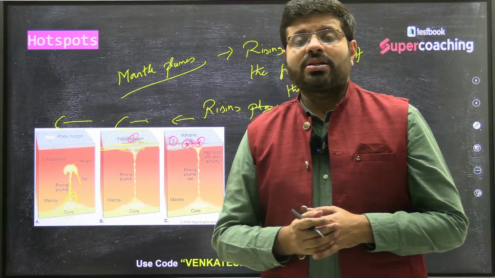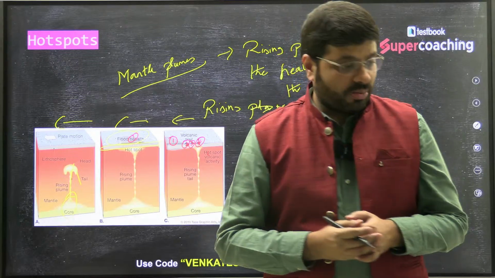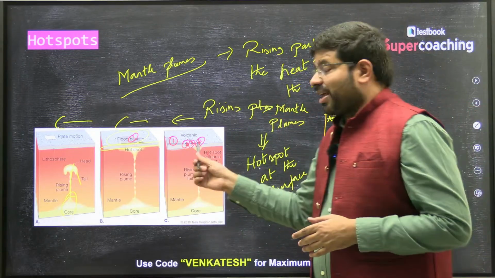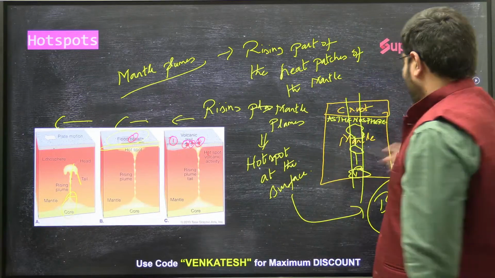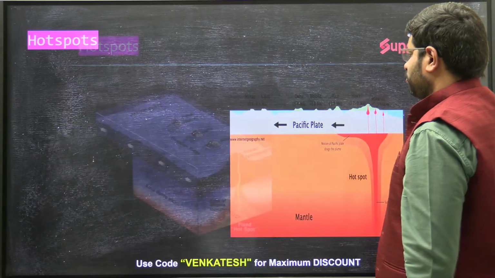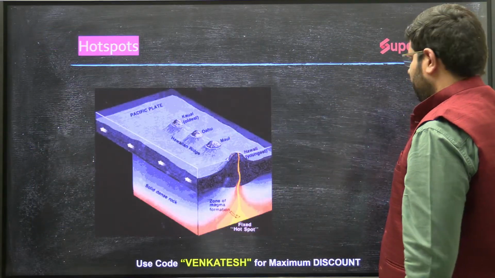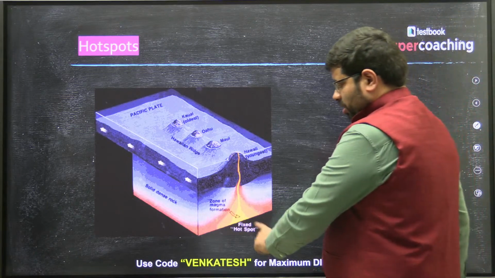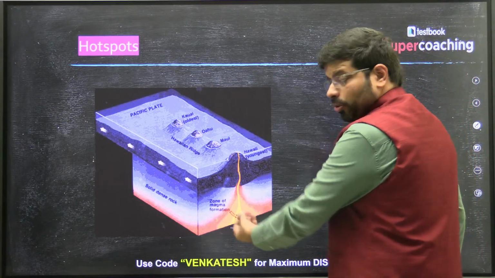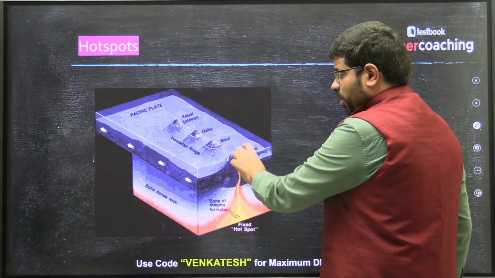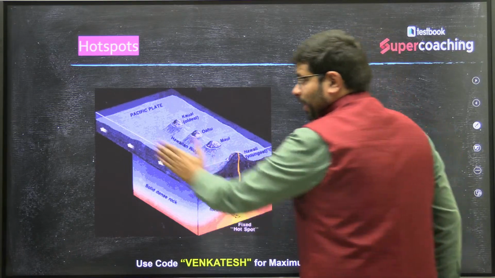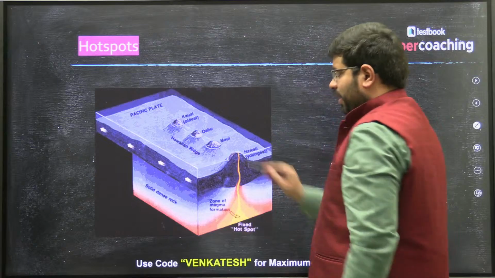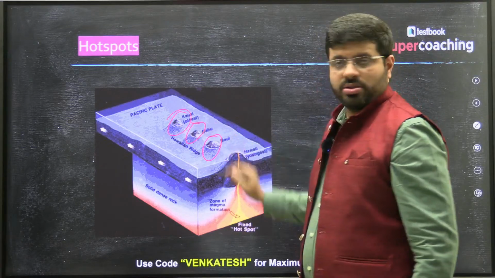How do you think the Deccan lava plateau has been formed? It is formed because of the same process. Let me explain that. You can see here, this is the hotspot. It is a mantle plume rising, creating a hotspot. A volcano is created and the plate is moving like this. You are finding a series of volcanoes.